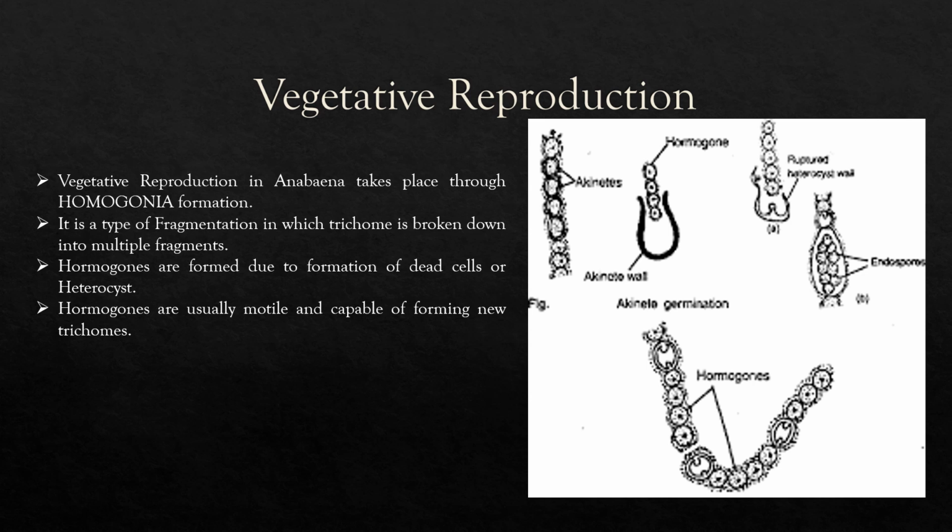You can also see in the figure that hormogones are produced in these types of cells, and in this way the cells are separated. Fragments are broken down from a trichome, and these fragments are then able to produce new trichomes or new filaments, and new cells or new Anabaena are produced. So in this way vegetative reproduction takes place.